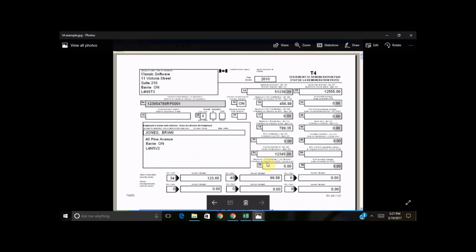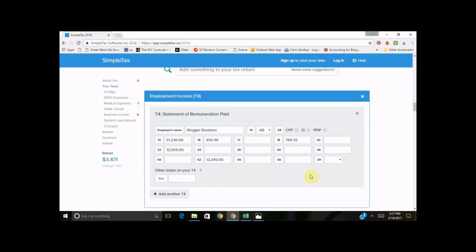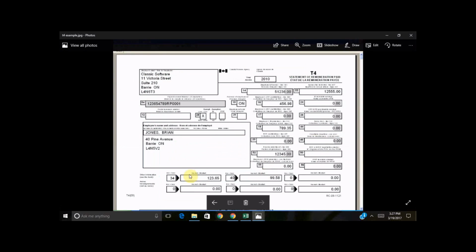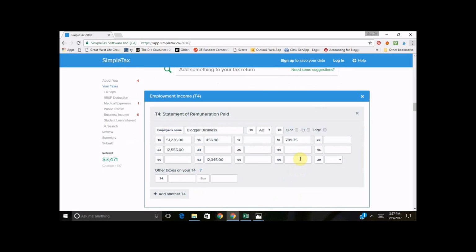So we just want to take a look. All right, so we have two more boxes. We have box 34 and box 40. So you can see that there's no 34 or 40 here. So we're going to add, say, 34. Let's type in 12365.